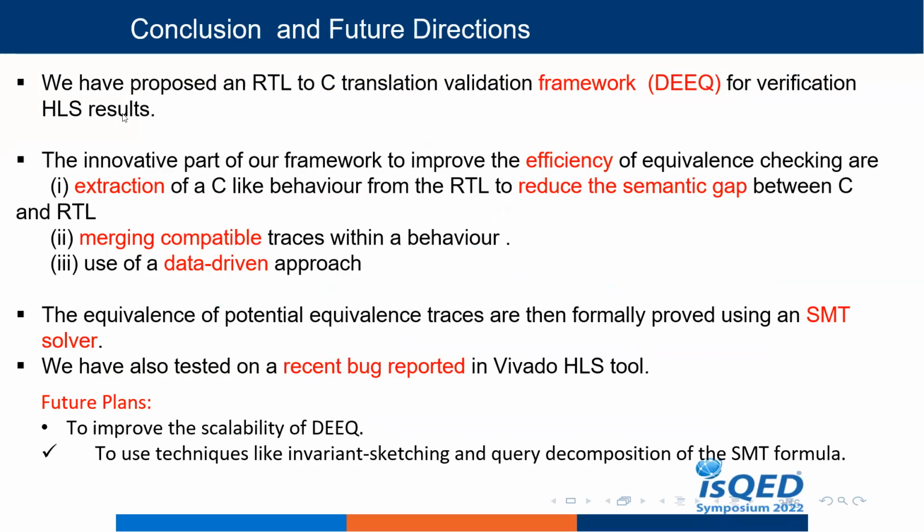In conclusion, we have proposed an RTL2C translation validation framework for verifying high-level synthesis results. The innovative part of our work is improving the efficiency of equivalence checking through extraction of C-like behaviors from the RTL to reduce the semantic gap between C and RTL, merging compatible traces within a behavior, and using a data-driven approach to find the corresponding traces. The equivalence of potentially equivalent traces is then formally proved using an SMT solver. We have also tested on a recent bug reported in a behavioural HLS tool. In future, we plan to use techniques like invariant sketching and query decomposition of the SMT formula.